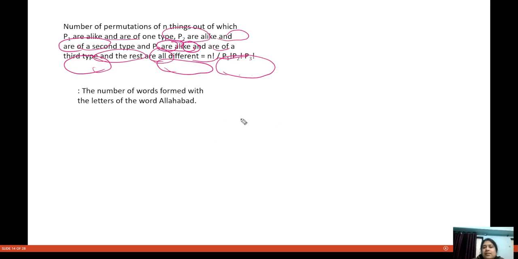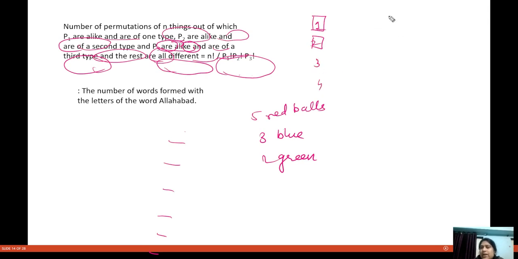For example, you are given 10 boxes, numbered 1, 2, 3, 4 till 10. And you have 5 red balls, 3 blue balls and 2 green balls. If I ask the number of ways in which you can arrange 5 red balls, 3 blue balls and 2 green balls in them, it will be given by what?